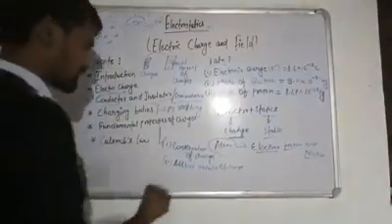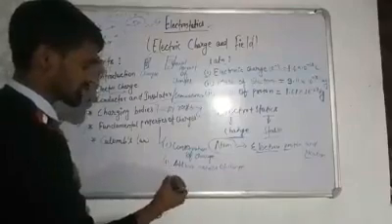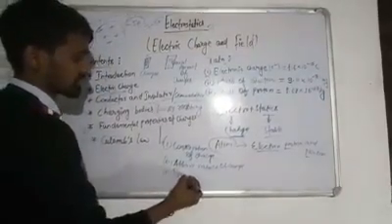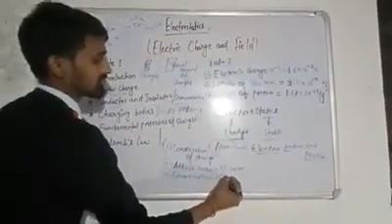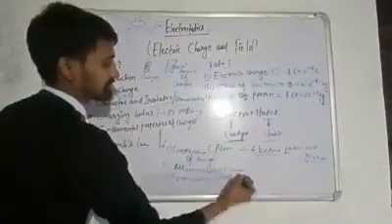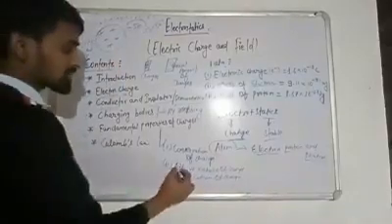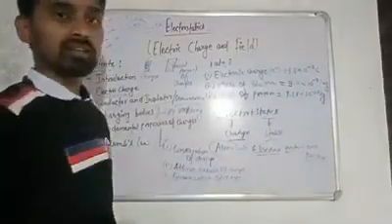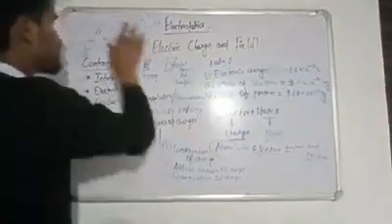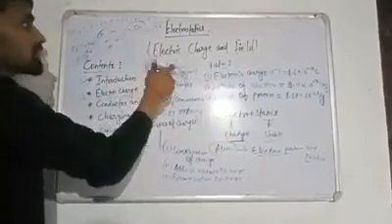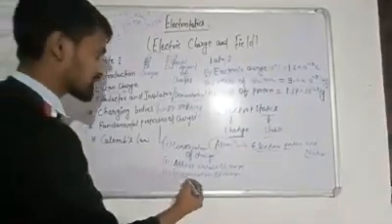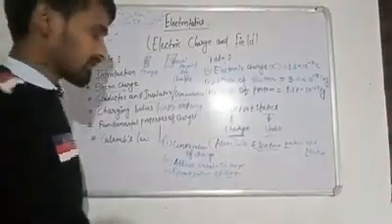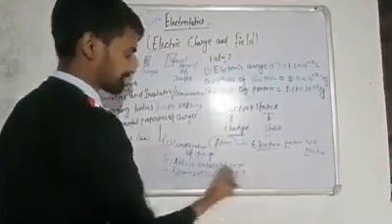Okay, and now the third property of charges is quantization of charge. What have you studied in additive nature of charge? Charge in a body is equal to the sum of all the charges. Now we are going to study quantization of charge.